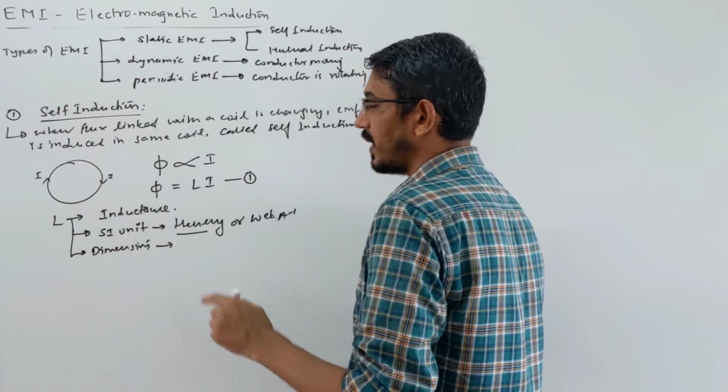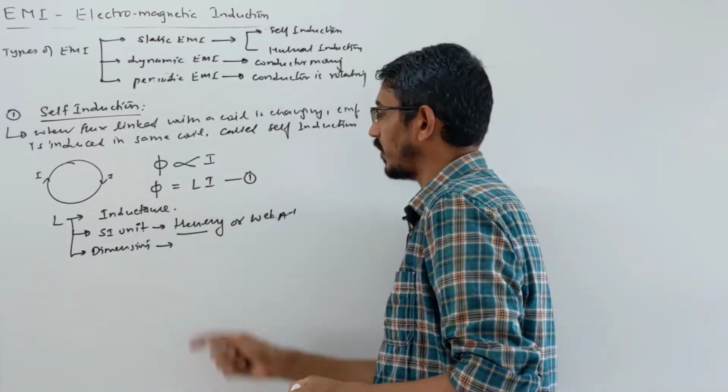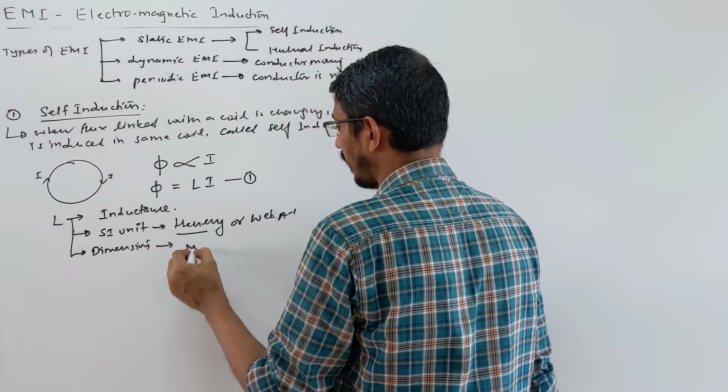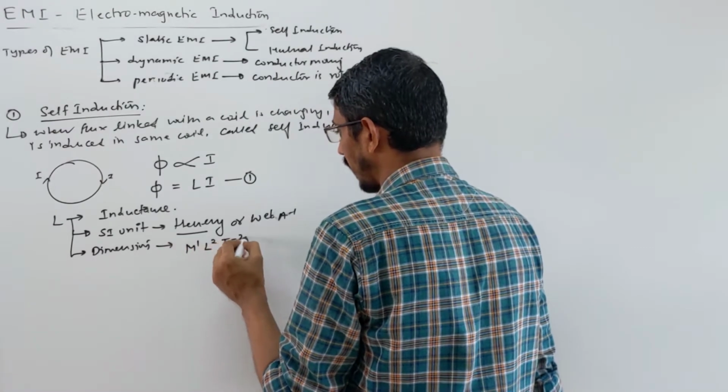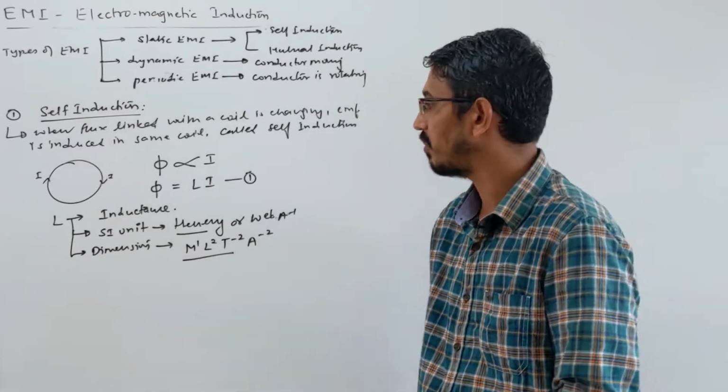Remember, the flux dimension was energy and what? Per ampere, right? That answer came. So here we divide by one more current, and the answer becomes M power 1, L power 2, T power minus 2, A power minus 2. Remember that this is nothing but energy. So it's very easy to remember.